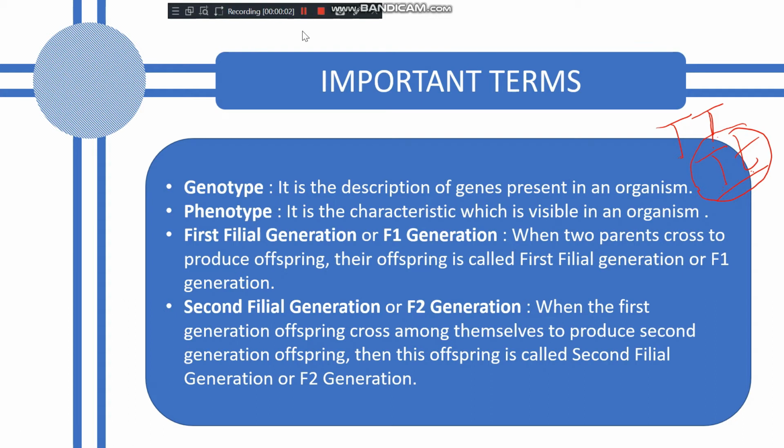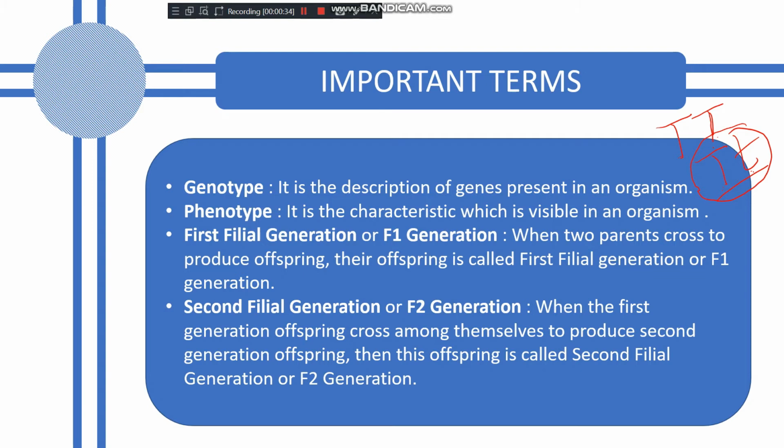Now another important term, that is the first filial generation or F1 generation. When the two parents cross to produce offspring, their offspring is called first filial generation or F1 generation. When the first generation offspring cross among themselves to produce the second generation, then this offspring is called second filial generation or F2 generation. I'm just giving an idea.